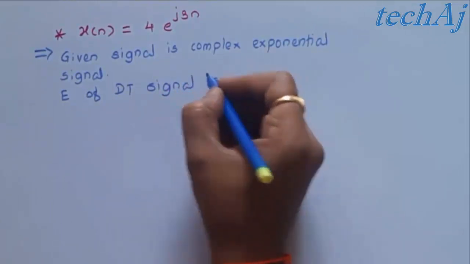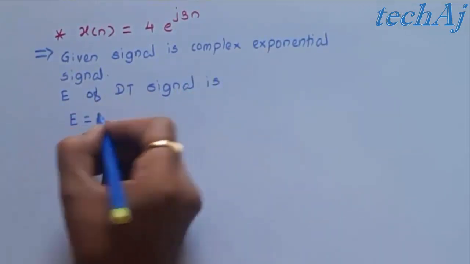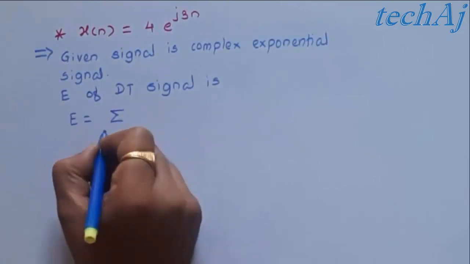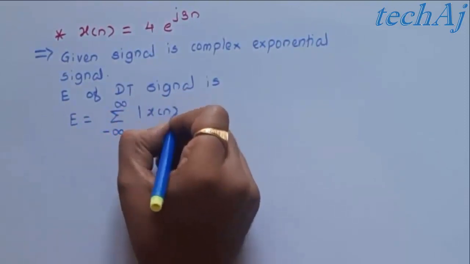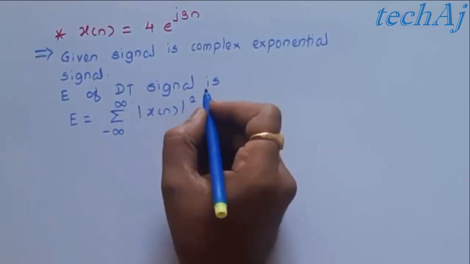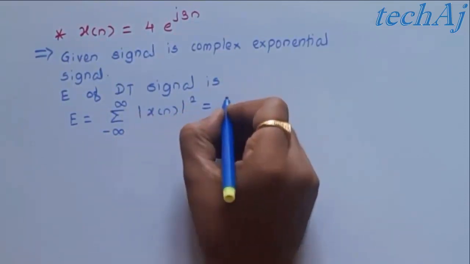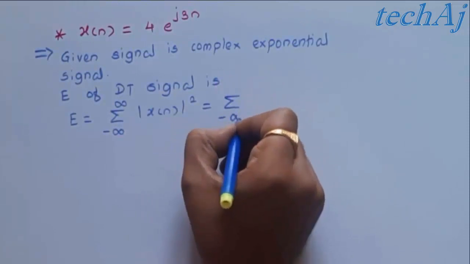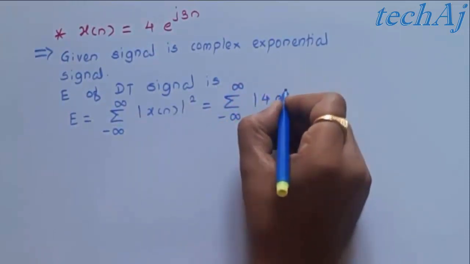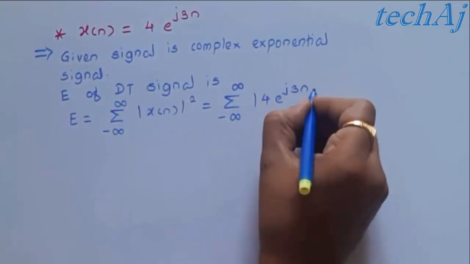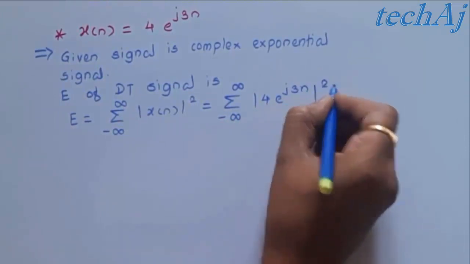Energy of a discrete time signal is given by E is equal to summation from minus infinity to plus infinity of mod x of n squared. If we put the value of x of n, it will be mod 4 e raised to j 3n, squared.